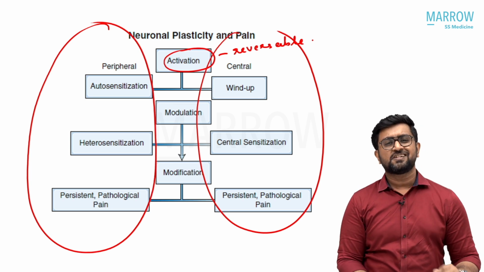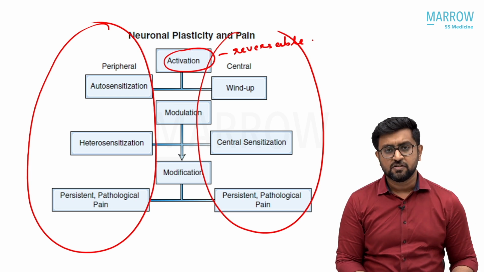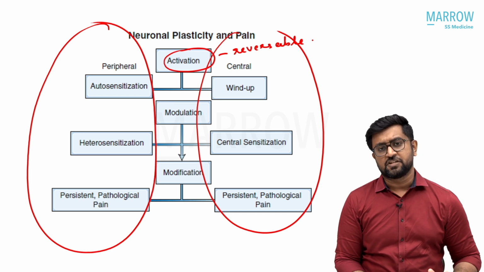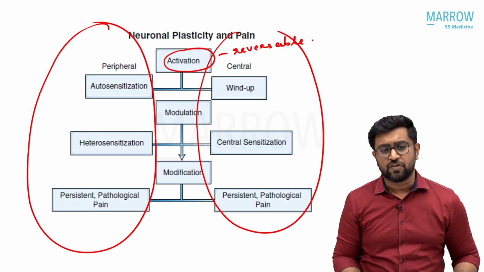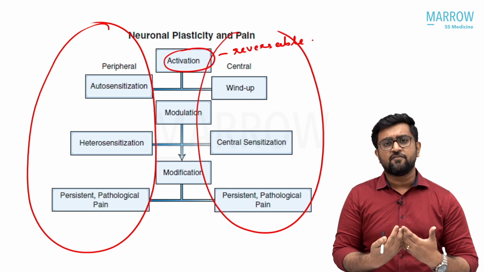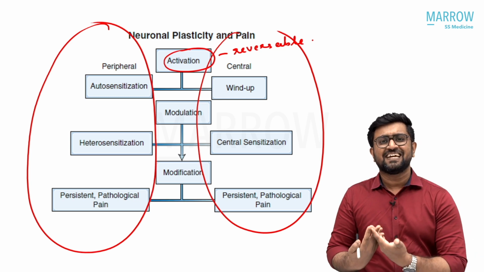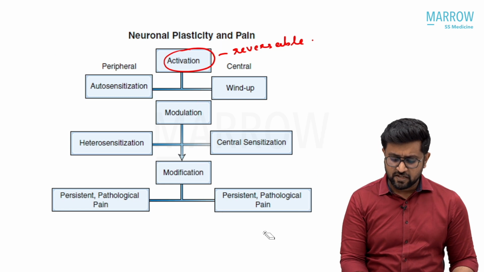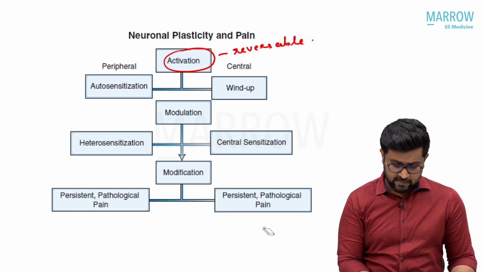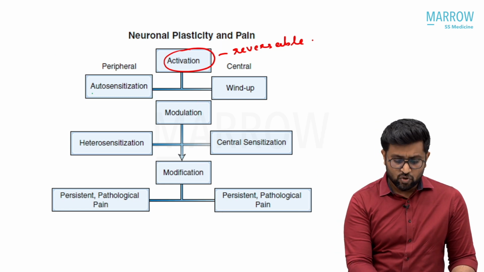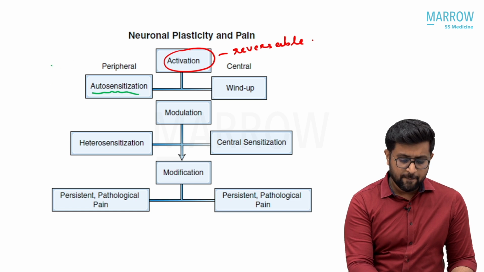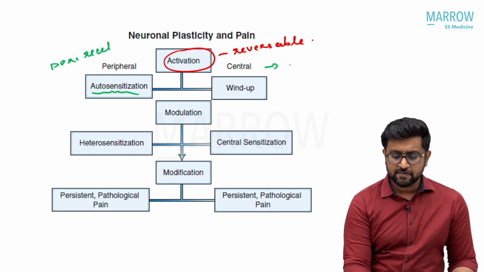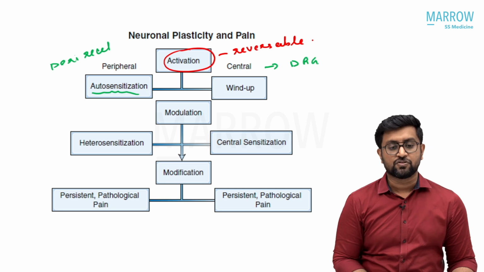Activation is a reversible, initial process, and then you have modulation, and then modification. These three steps, activation, modulation and modification, are the neuronal plasticity by which the body becomes more sensitized to pain. Activation can happen in the peripheral area as well as the central area. When it happens in the peripheral area, that is known as autosensitization, and it happens in the peripheral receptors. The central one happens predominantly in the dorsal root ganglion.